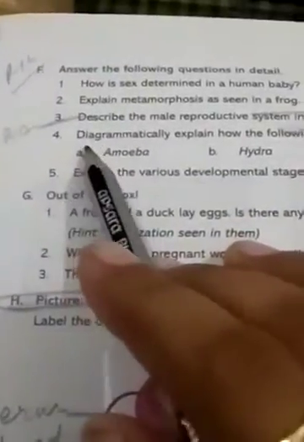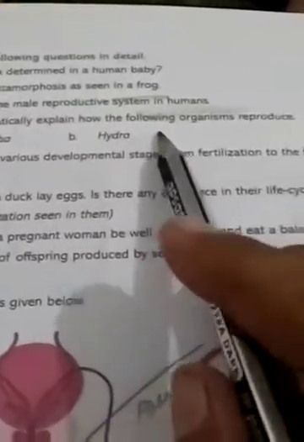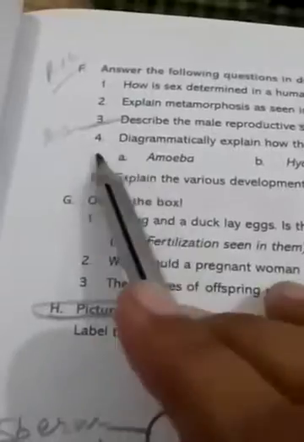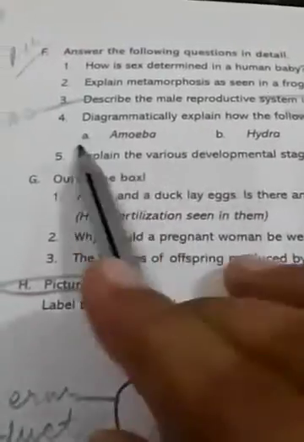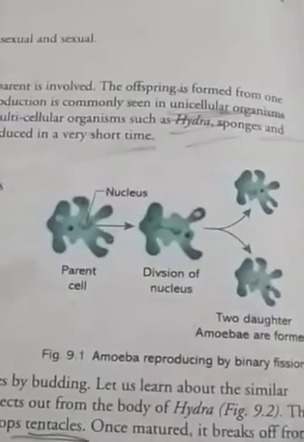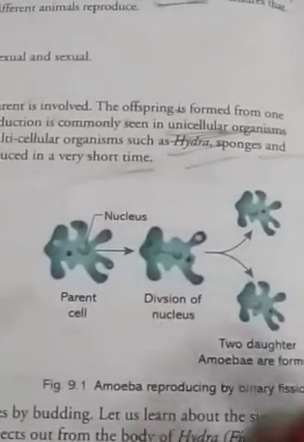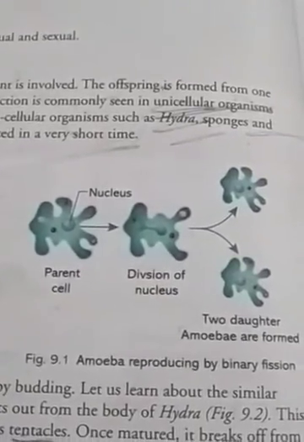Question number 4: diagrammatically explain how the following organisms reproduce. Means you have to tell how the following, amoeba and hydra, reproduce. Give it with the help of diagram. So here is a diagrammatic representation of the reproduction of amoeba.